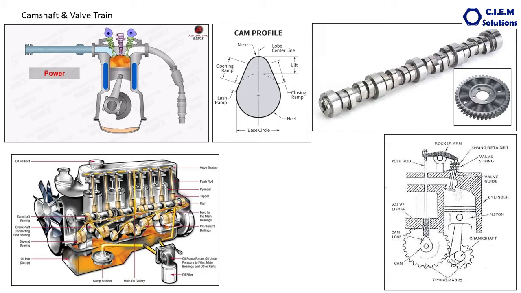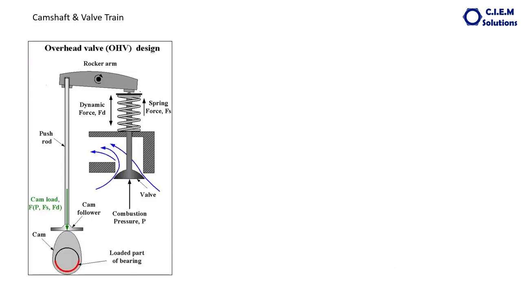That is called overhead camshaft. Now let us look into the detail of the valve train. What is meant by the valve train? The components right from valve, springs, guide, spring holders and locks. This is called rocker arm and push rod, cam followers, camshaft. All these parts together are called the valve train.